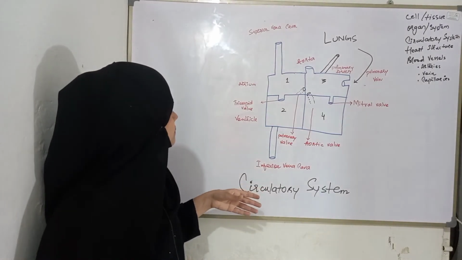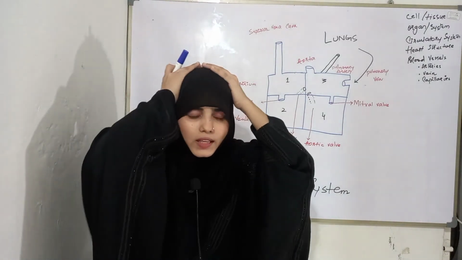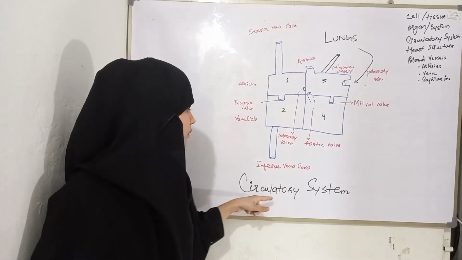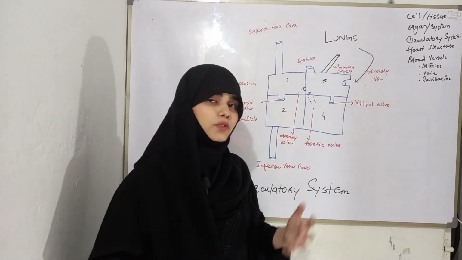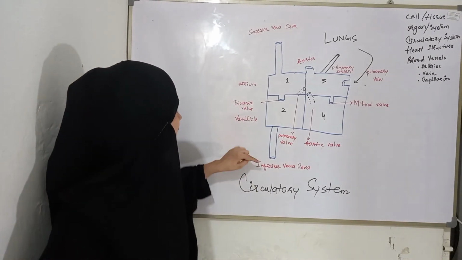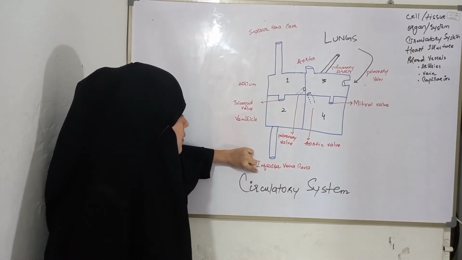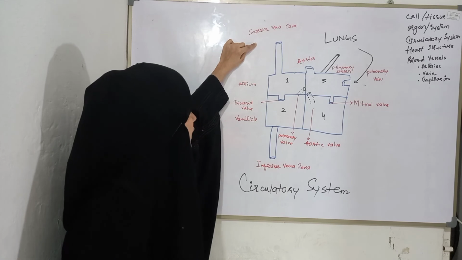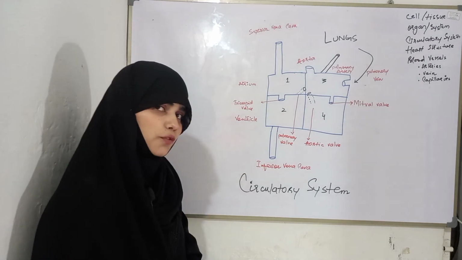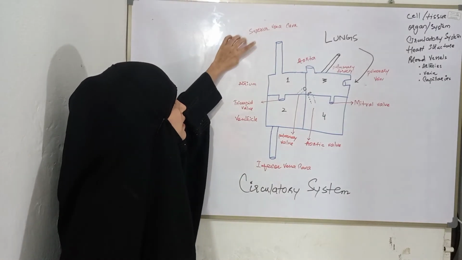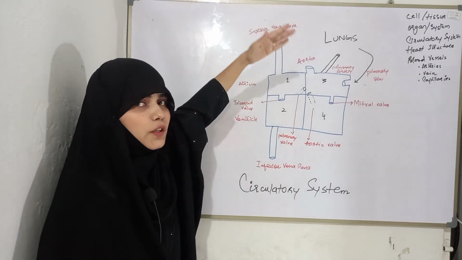So here I have explained the circulatory system. Again, let's give an overview of what I have told you. Blood is collected from the inferior vena cava and superior vena cava. The inferior vena cava receives blood from the lower side of the body, and the superior vena cava receives blood from the upper side of your body.